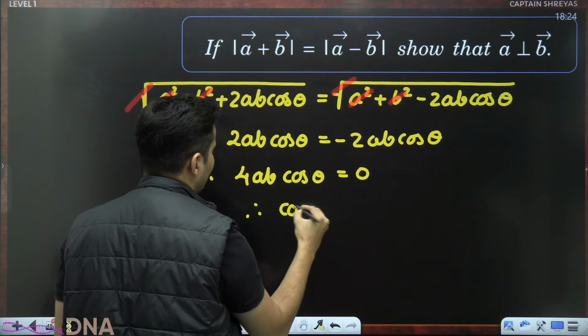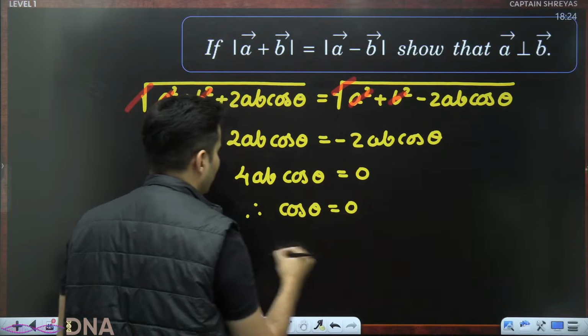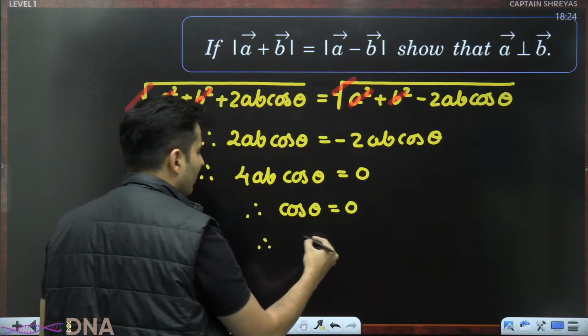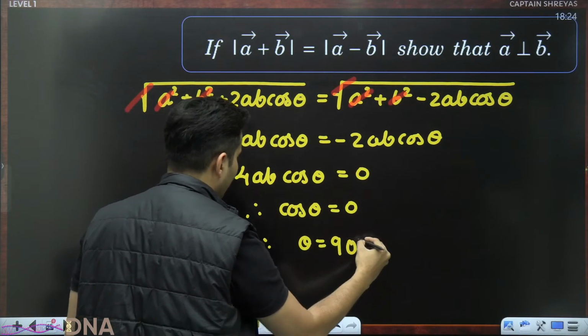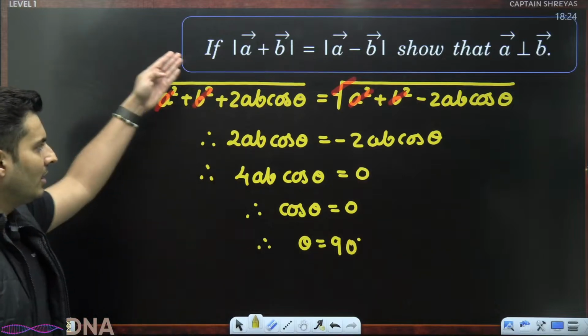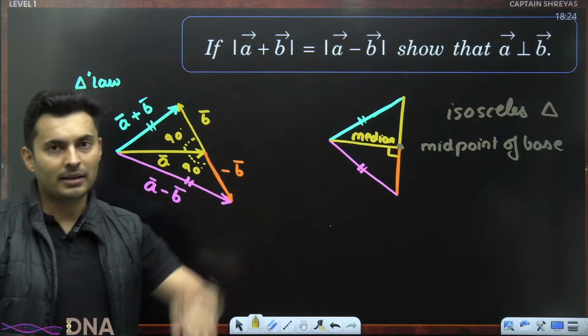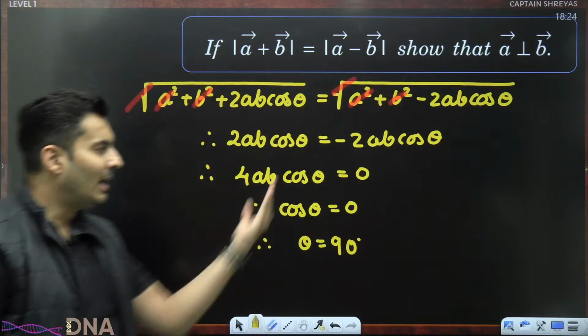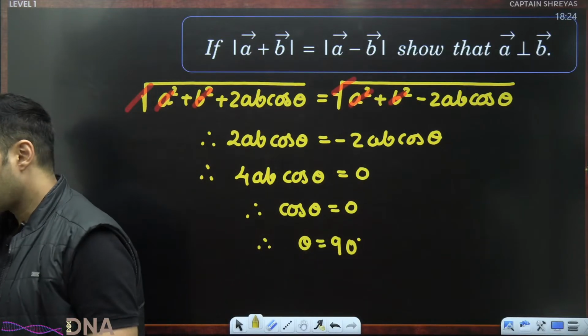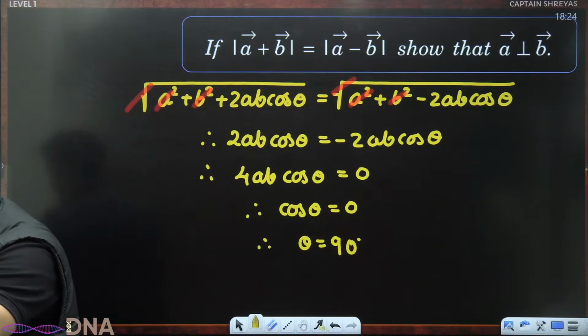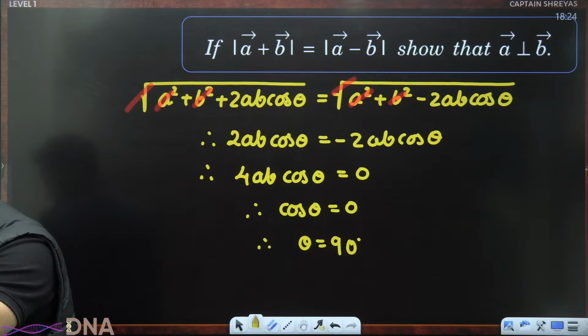The only thing which can be 0 then is cos theta. When is cos 0? When the angle is 90 degrees. Hence proved. So this is the methodical formula way of proving it. We did it also geometrically over here. I hope you saw how the formulas can be applied. Everyone clear till this point?